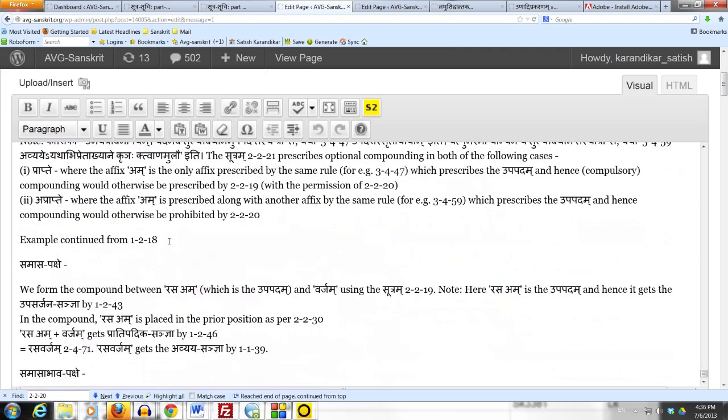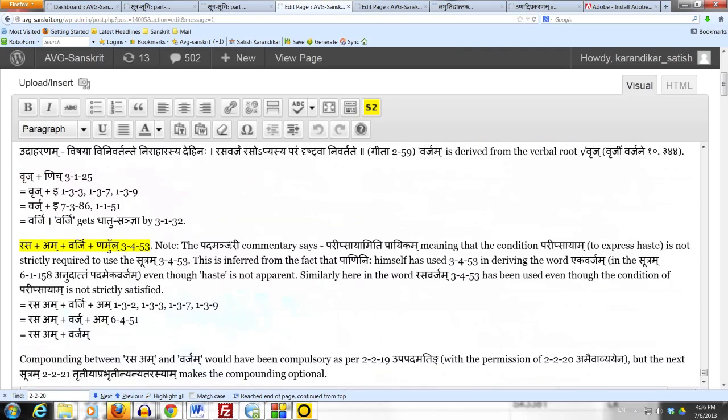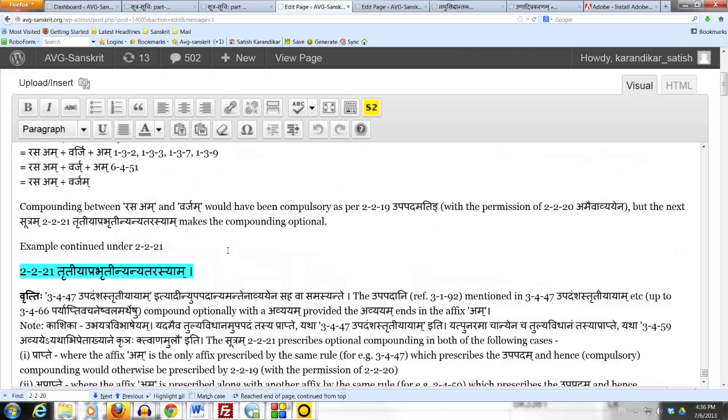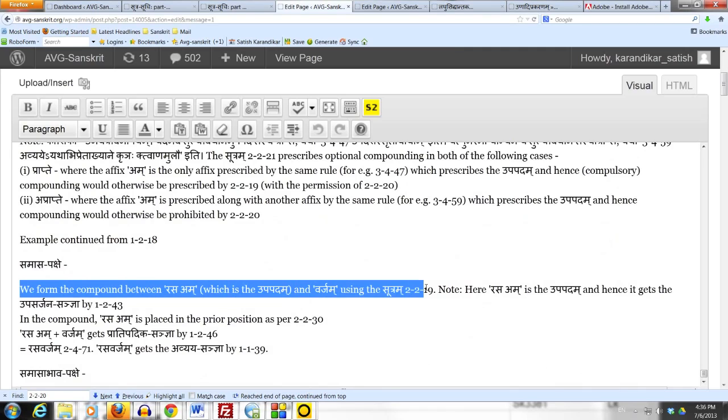Samasa pakshe, in the case where the compounding is done, we form the compound between the rasa which is the upapadam, because dvitiyayam ends in the saptami vibhakti in the sutram 3.4.53, and therefore by 3.1.92 tatropapadam saptamistham rasa gets the upapada sanya, and the compounding is of course done by 2.2.19 upapadam ating.